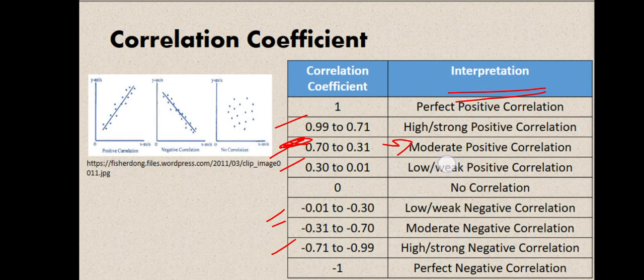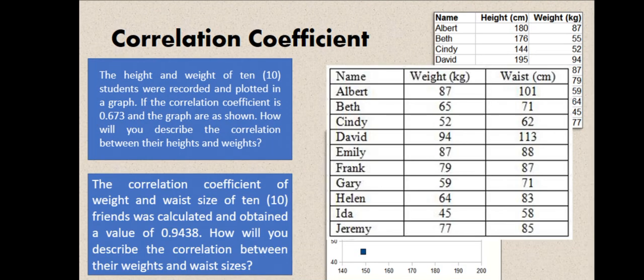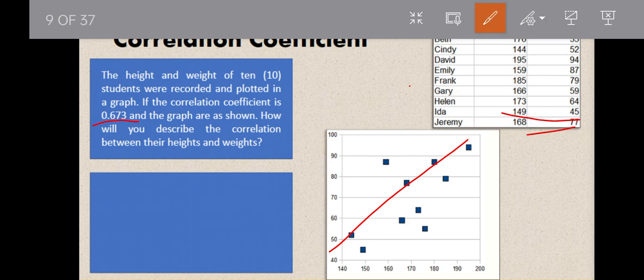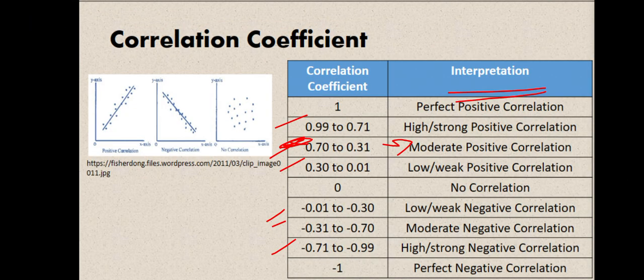Since hindi naman sila scattered, or they are not close enough sa ating imaginary line, katag-katag tong data natin, kaya meron silang moderate positive correlation. Okay.